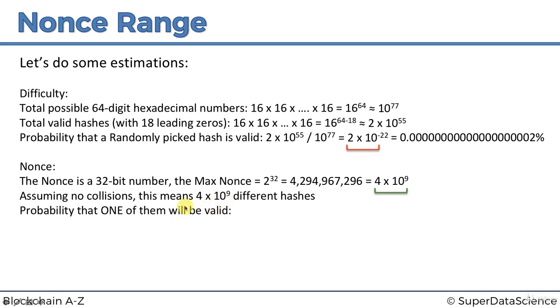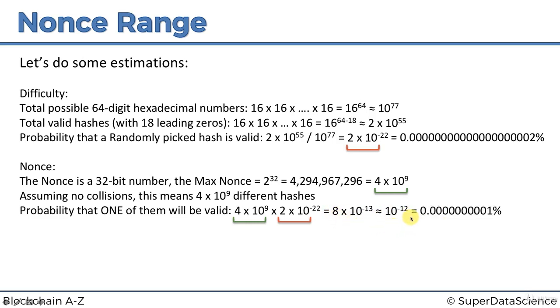And so the probability that just one of them will be valid is if we take this and multiply it, so that's all the hashes that we try, by the likelihood of one of them becoming valid, and we get 8 times 10 to the power of minus 13, approximately 10 to the power of minus 12 if we round that.